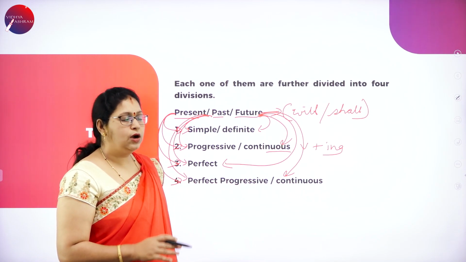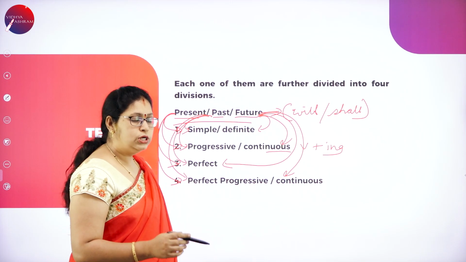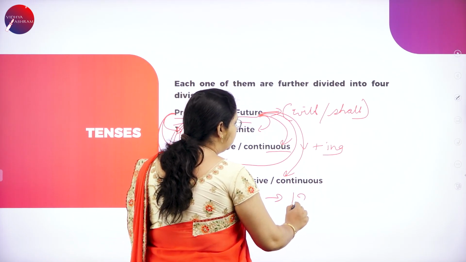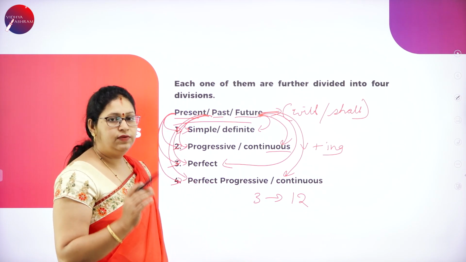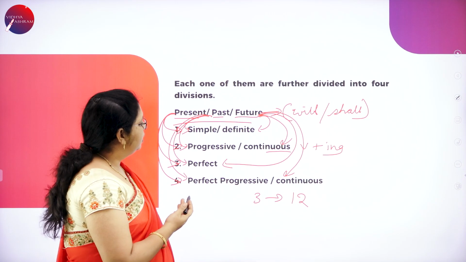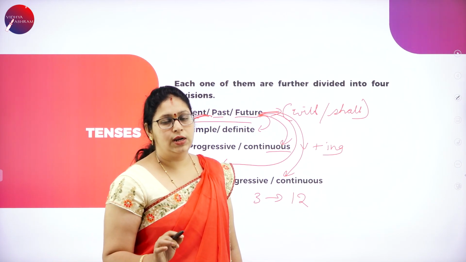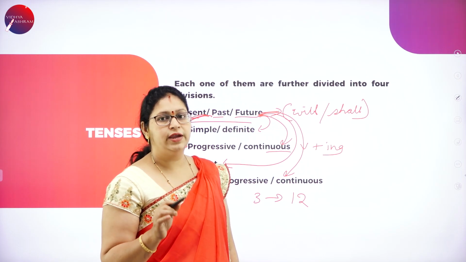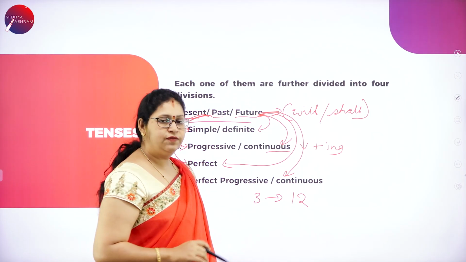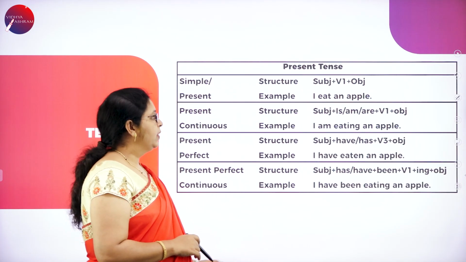Okay, this is how 3 tenses are further divided into 12 tenses. So we get 12 tenses in English to learn. If you are good in tenses, your English will be flawless. Otherwise, anybody can find mistakes in your tenses. Be careful, learn this perfectly and you will be a good English speaker.